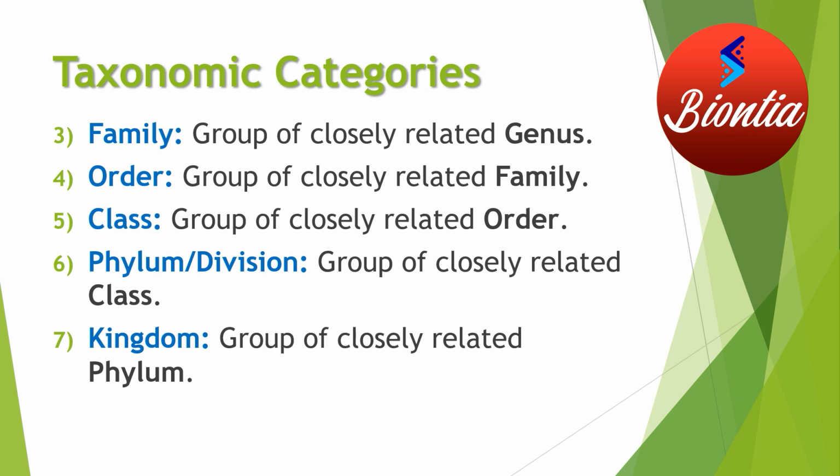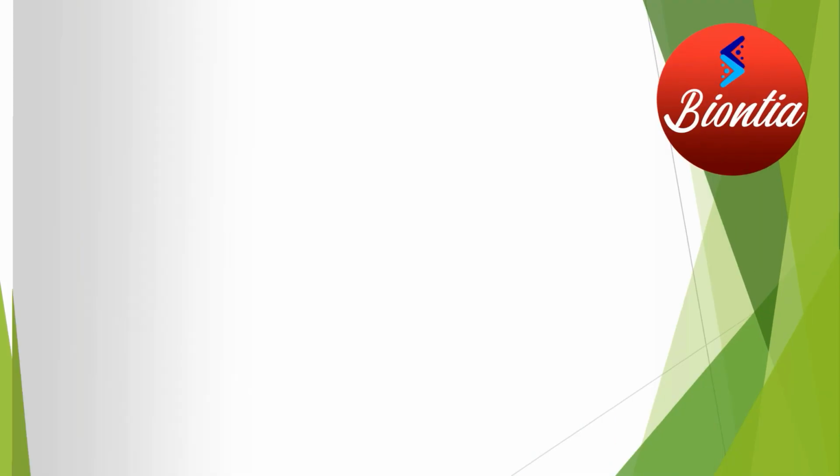When I say animal kingdom, it includes all the animals, that is not specific. But when I say a specific species like Homo sapiens, that is highly specific. So when you move down towards the species, the properties become more and more common. But when you move from species towards the kingdom, the common characteristics start decreasing and they become more generalized. This is all about the taxonomic categories.